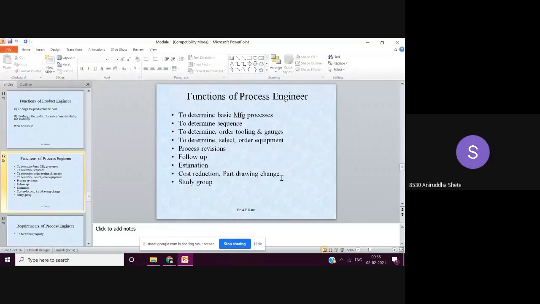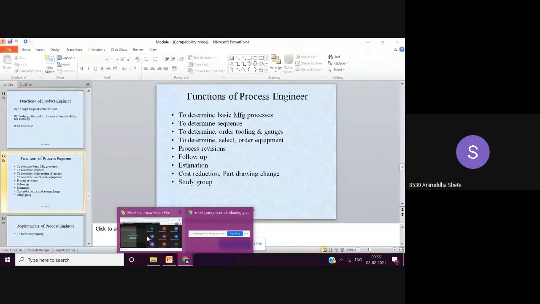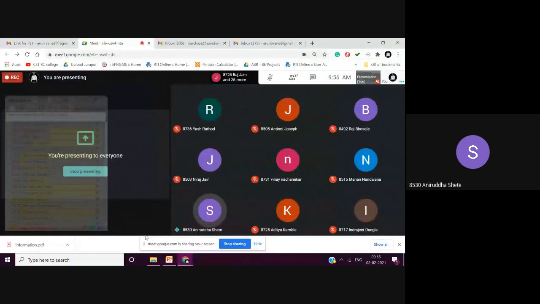Fine. Sir, you told that the process engineer makes that note, but it's only a suggestion note. No, it's not the final one. No, it will be reviewed by the design engineer again, no? Yes, yes, yes, that is what it will be. It will be reviewed by the study groups or study circles, and if it is found suitable or okay, then only it will be implemented. You are right.